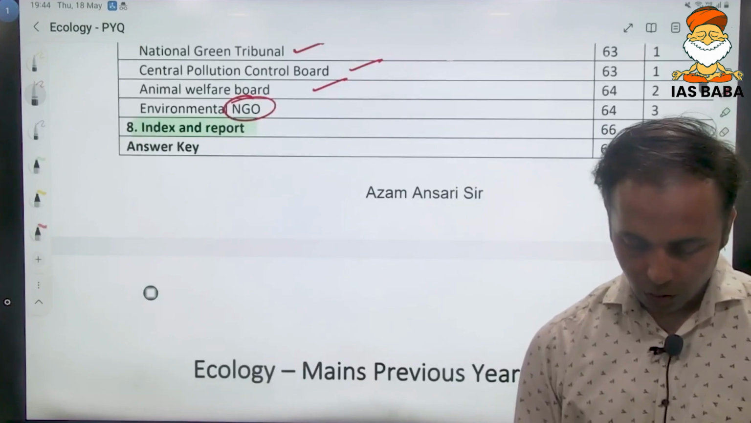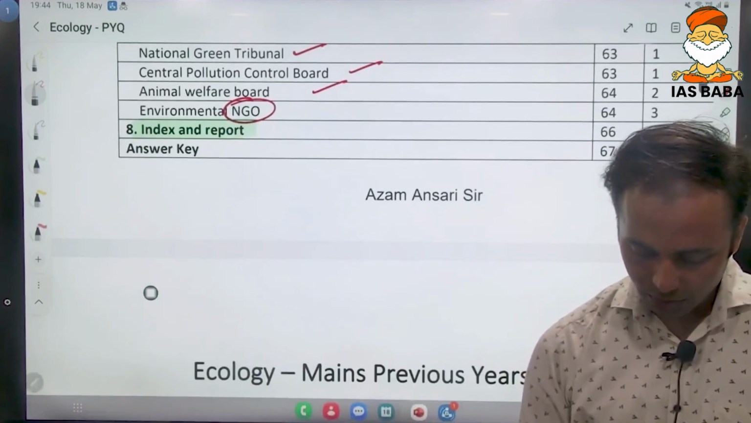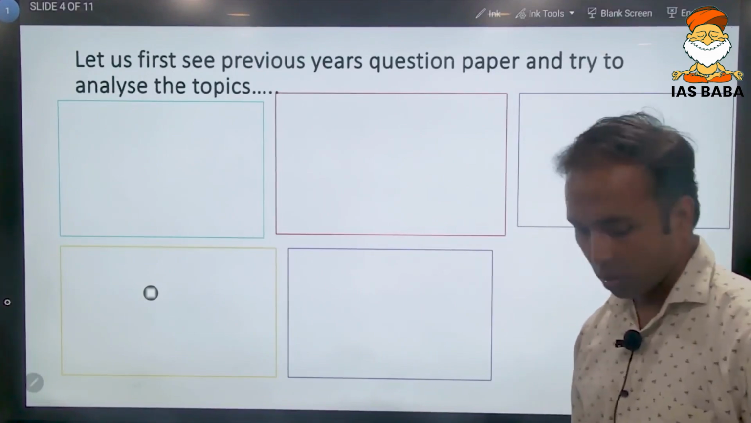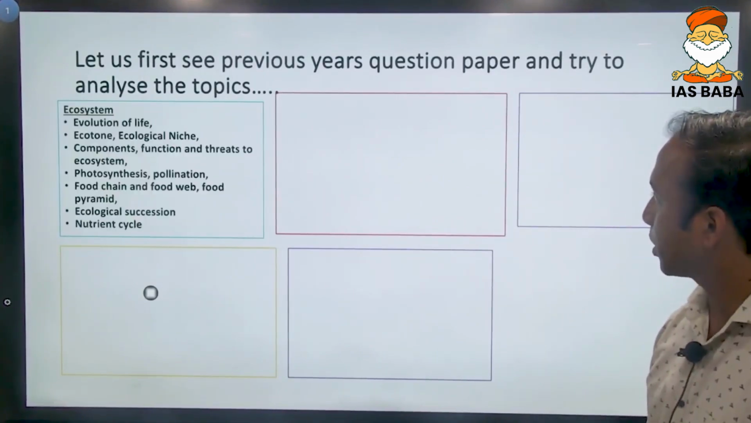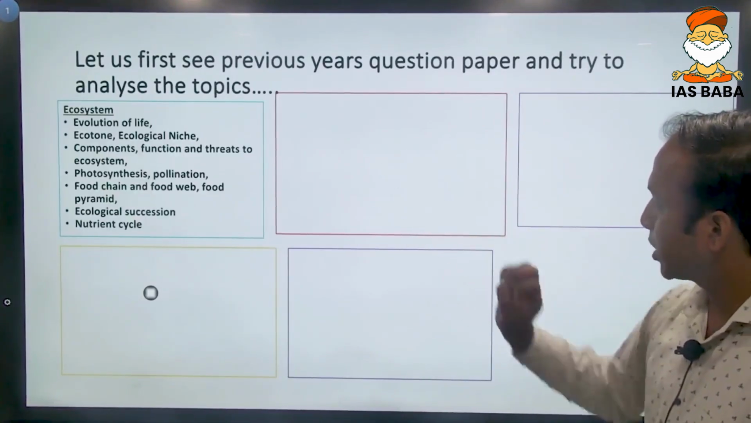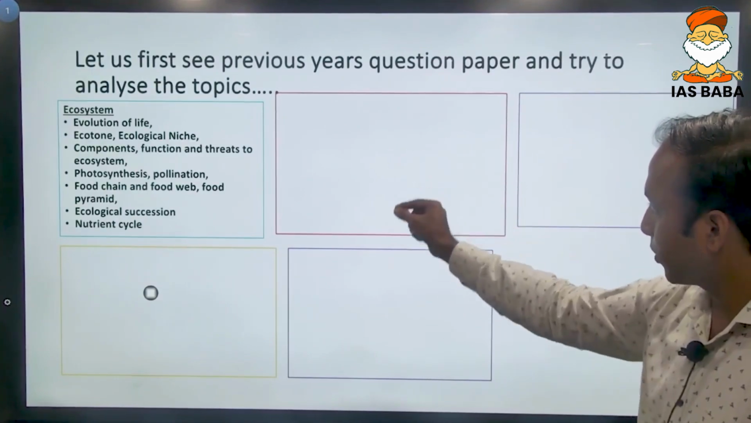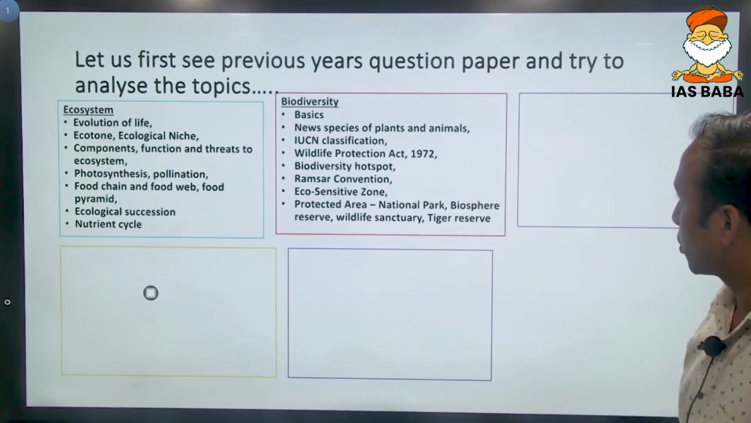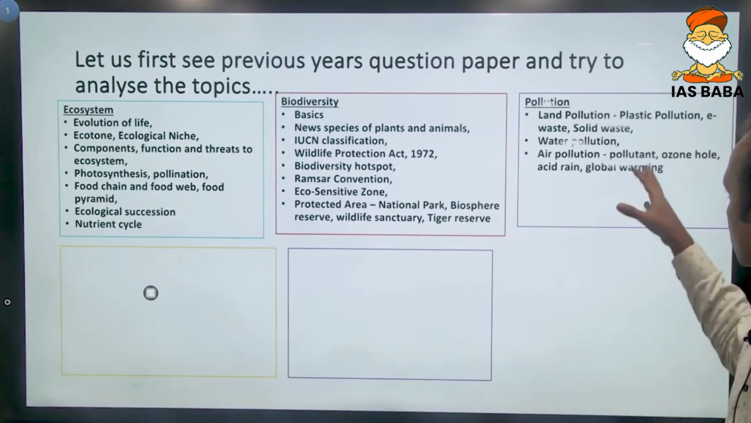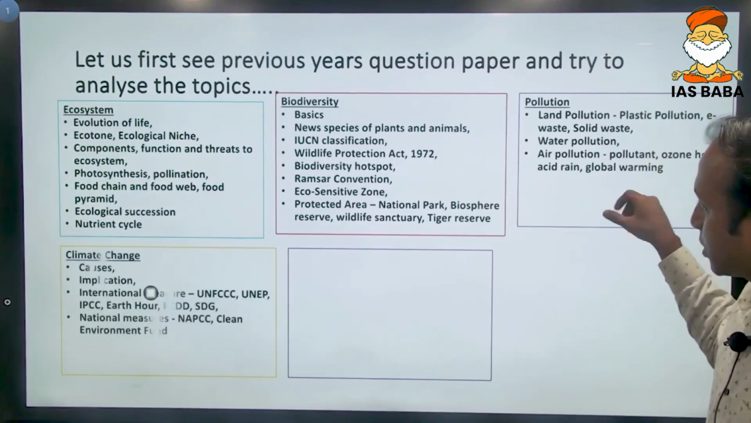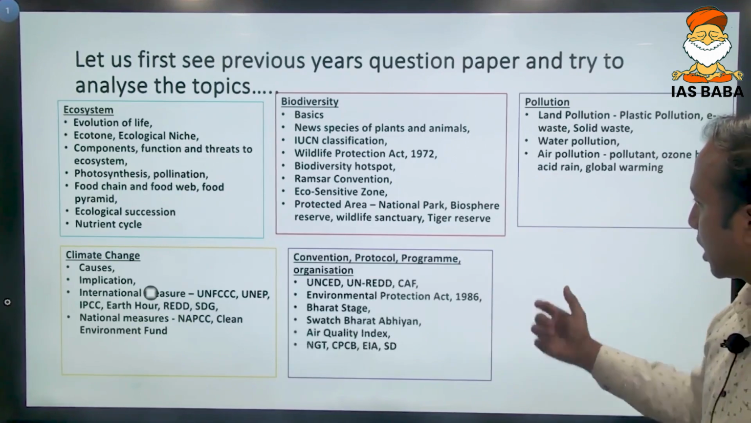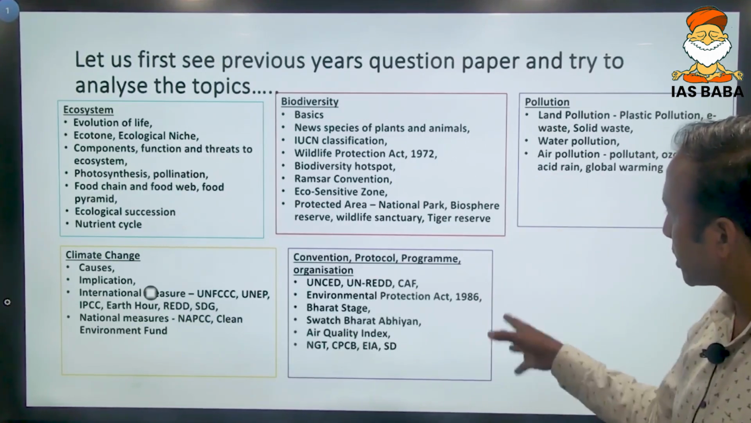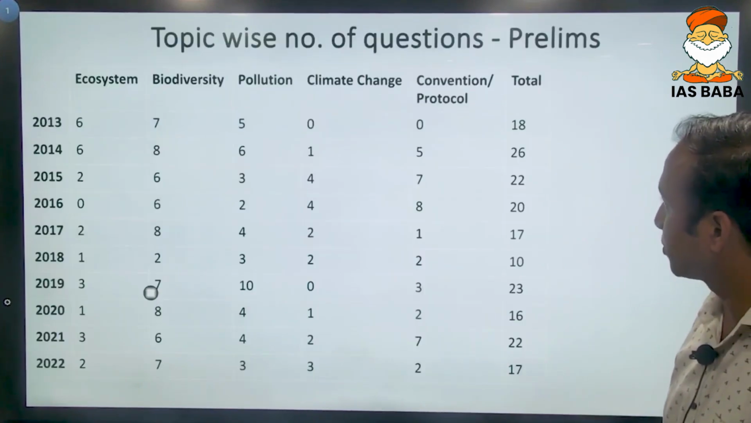So we have analyzed the previous year's question papers and we have also seen the syllabus. On the basis of the previous year's question papers, we got to know that we are supposed to prepare one topic, ecosystem, and various dimensions within that. We are supposed to prepare biodiversity and various topics within that. Same is the case with pollution, various topics inside that, climate change, and lastly conventions, protocols, programs, organizations, and policies at the national and international level both.